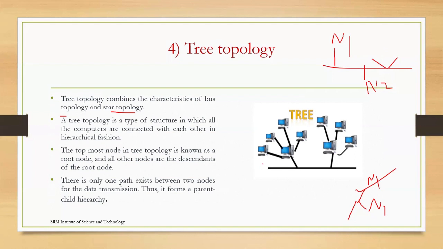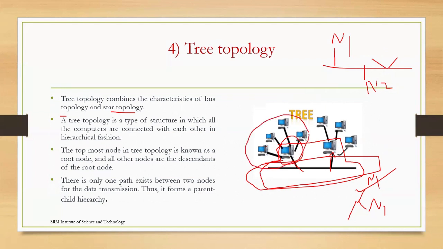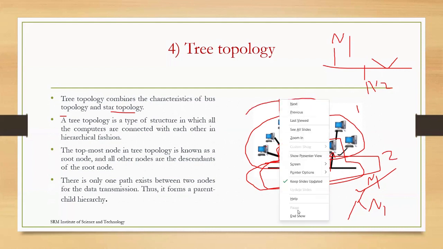In the figure, you can see the single LAN, which is the backbone of the bus, and the devices connected to it. That part looks like a bus topology. And what about the star topology? The central device is there, and all these devices are connected to it. So this one is the ring topology. The combination of ring topology and bus topology is called tree topology.